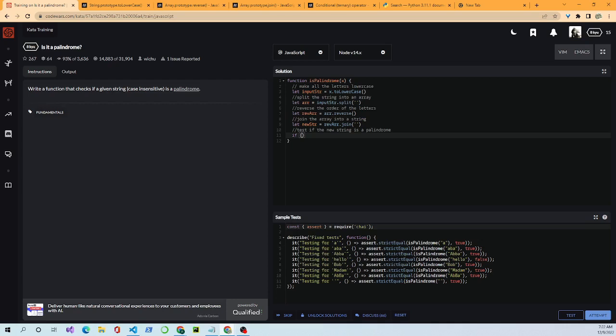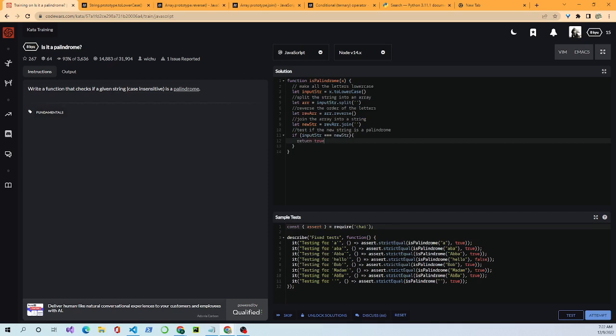So we want to say if inputStr equals newStr, return true.